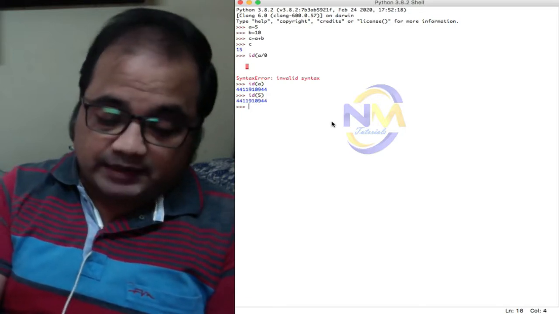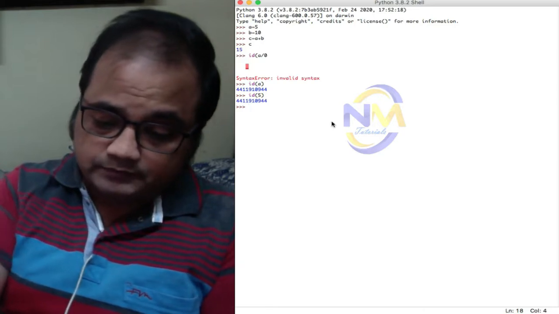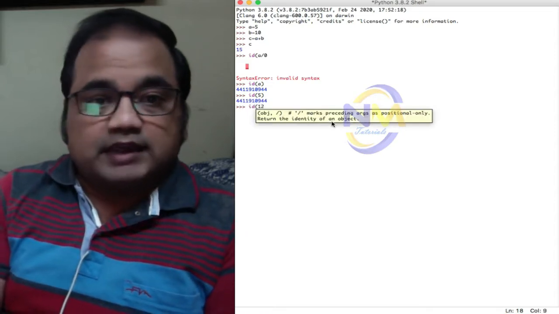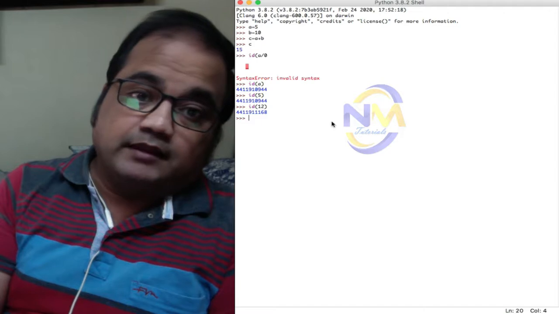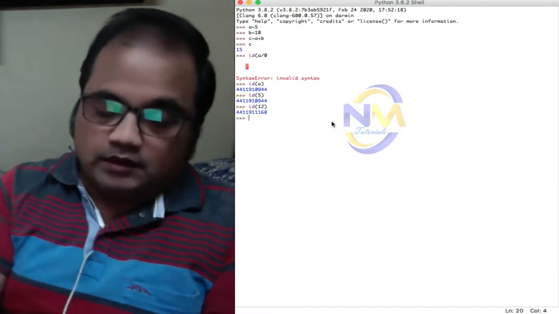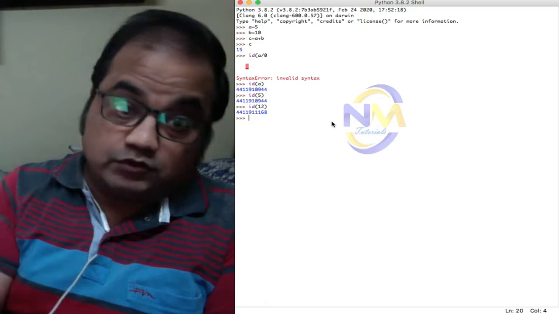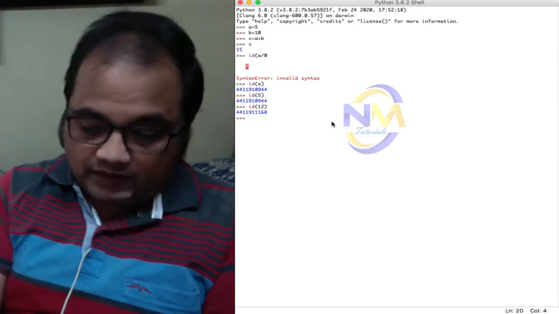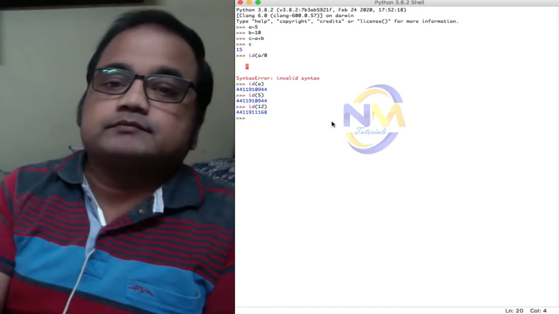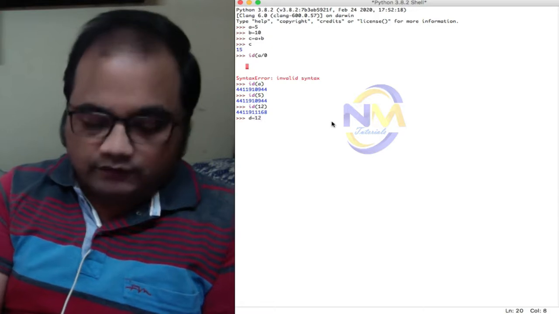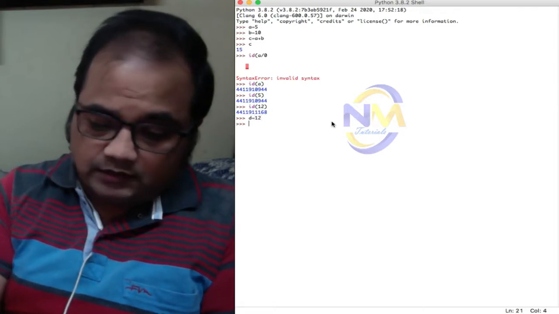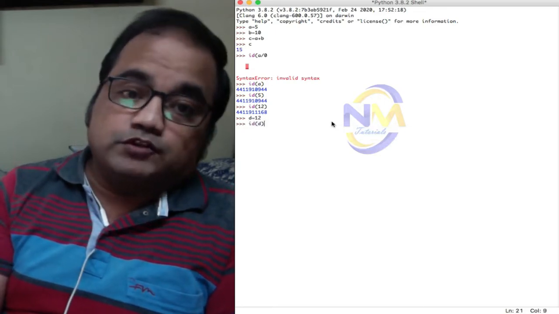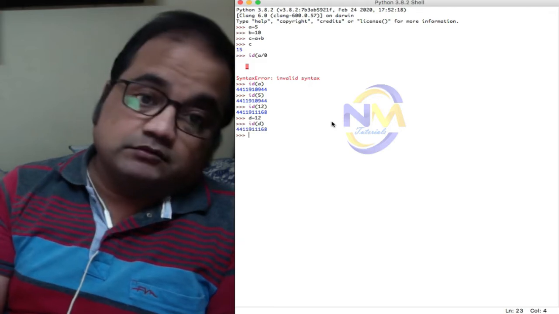Suppose I say ID 12. So this is the identification number of 12, right? Which ID is 12 representing? And if I say D is equals to 12 and then ID D, it will show again the same identification, right?